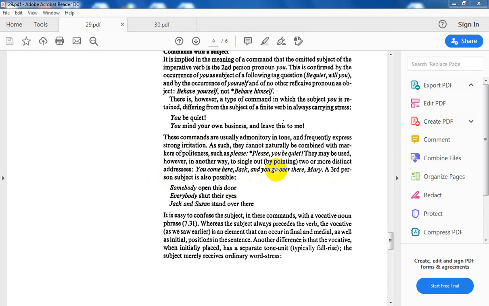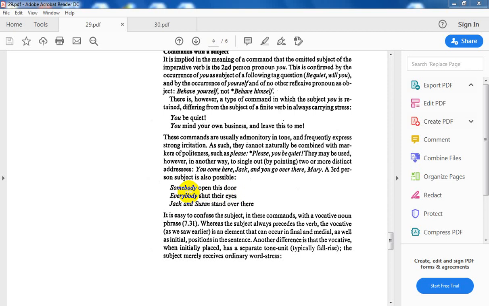This is what concerns the second person, you. Again, I can have the third person as subject. Somebody open this door. Again, I cannot judge that this somebody is apart from a normal sentence starting with the subject followed by the verb phrase.